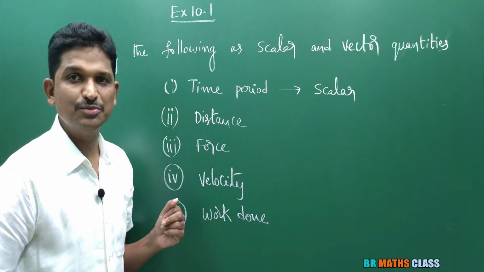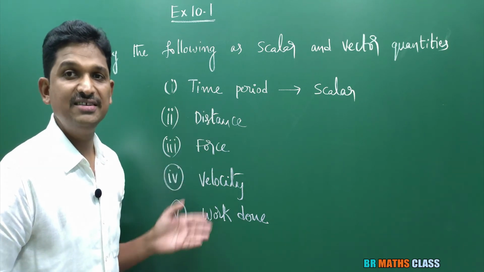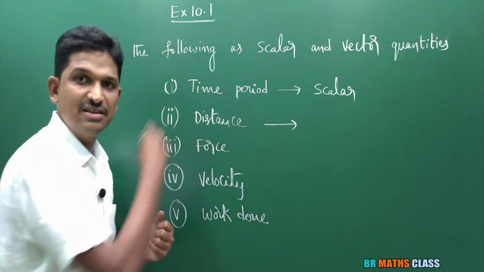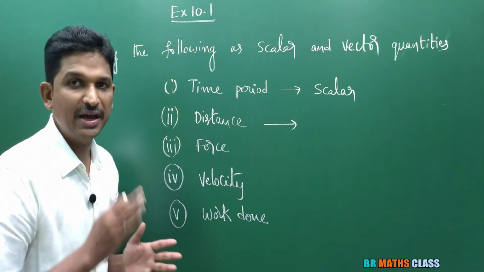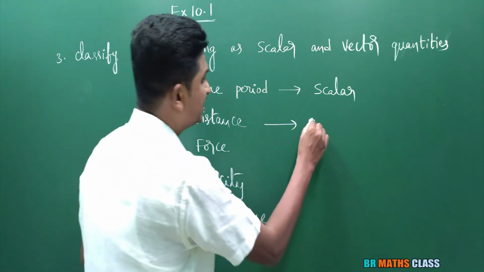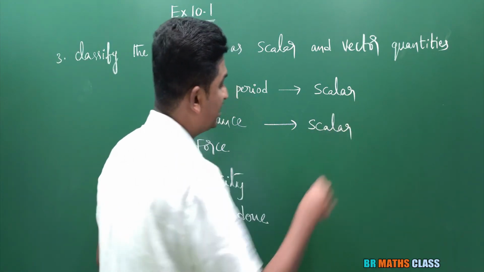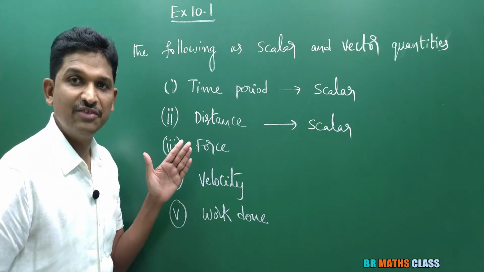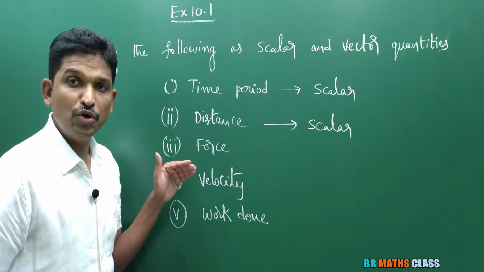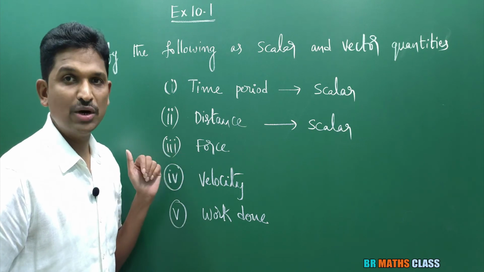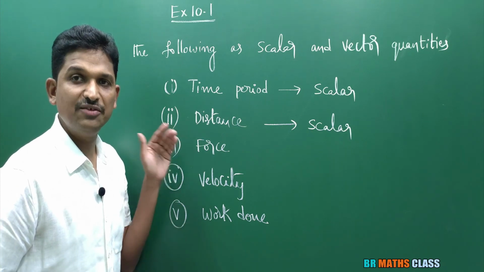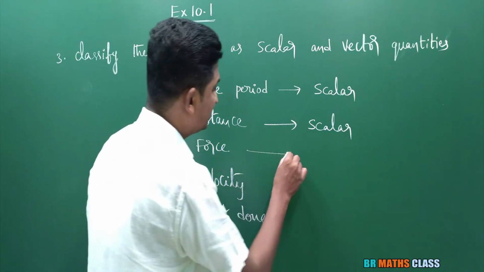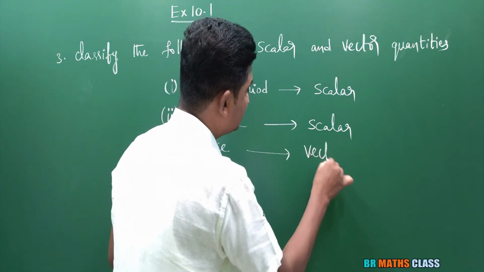These are the standard terms. Those who are studying physics can easily say whether they are vectors or scalars. Distance. Distance is the physical quantity which is having only magnitude but no direction. So distance is a scalar quantity. Force. I gave a detailed explanation when the vector definition was going on. Force is clearly a vector quantity. Force is a physical quantity which is having both magnitude and direction. So this is a vector.